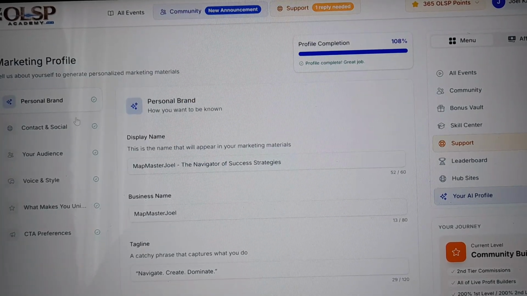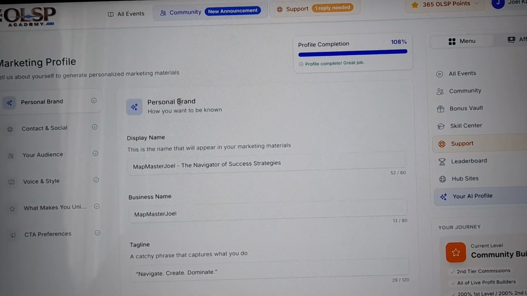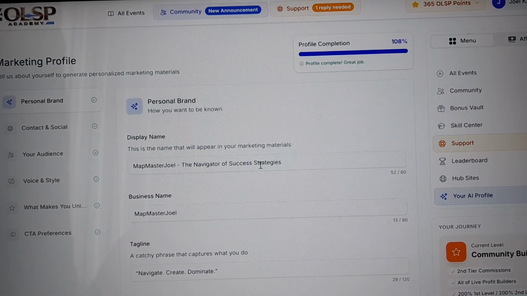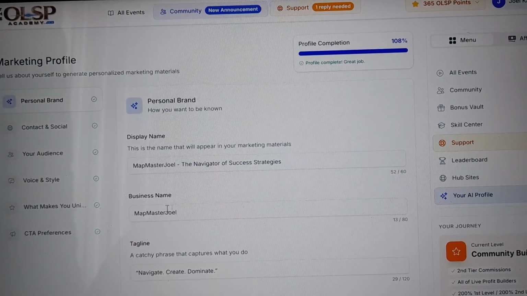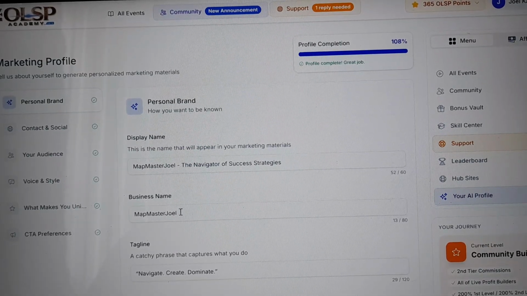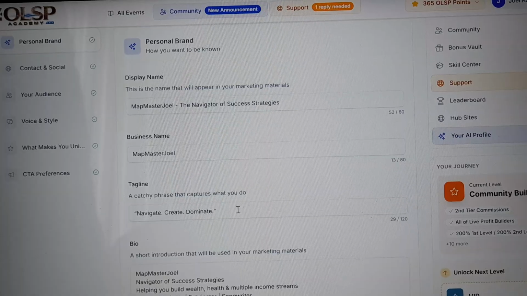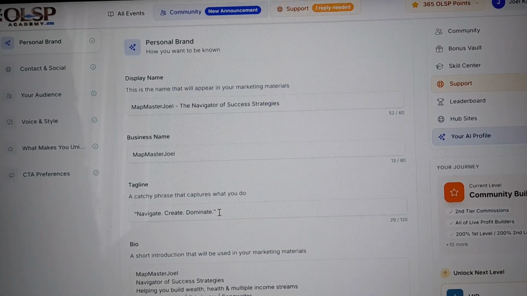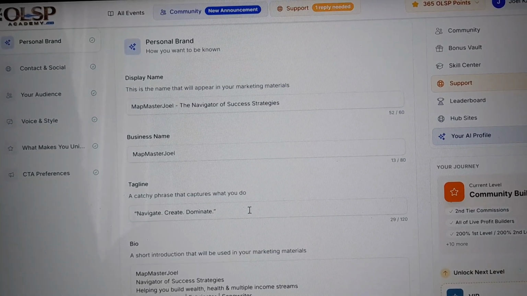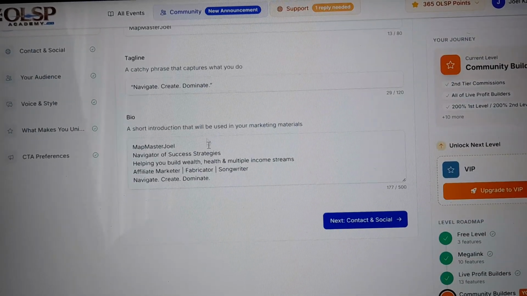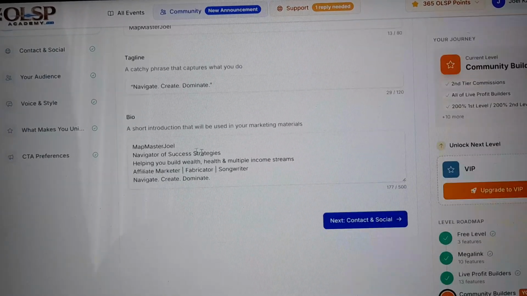So inside there now we looking personal brand there. Now you personalize him brand blue, or some blomi admisa media marketing blomi, underneath long name MapMasterJoel, the navigator of success strategies. So you look him underneath lemma, you put in business name MapMasterJoel because I'm brand blue. Now tagline we talk: navigate, create and dominate. I'm all tagline blue. So underneath lemma you set in profile finish.